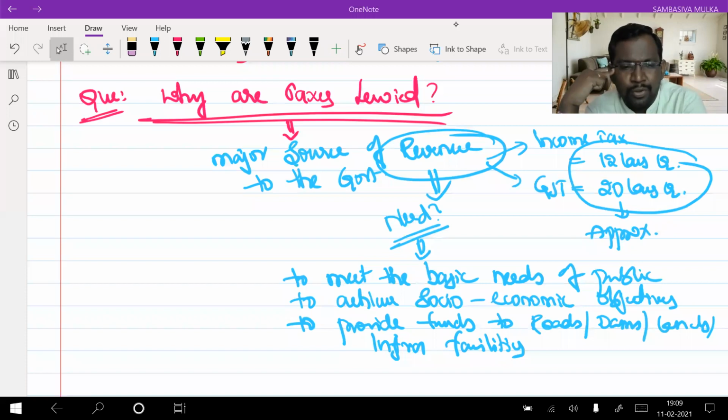What will happen, sir, if new currency comes into the picture? Yes, many of the students already responded. Very good. Inflation increases. There is a decrease in the value of rupee. There is no value for the money. Very good. Inflation increases, rupee value decreases.